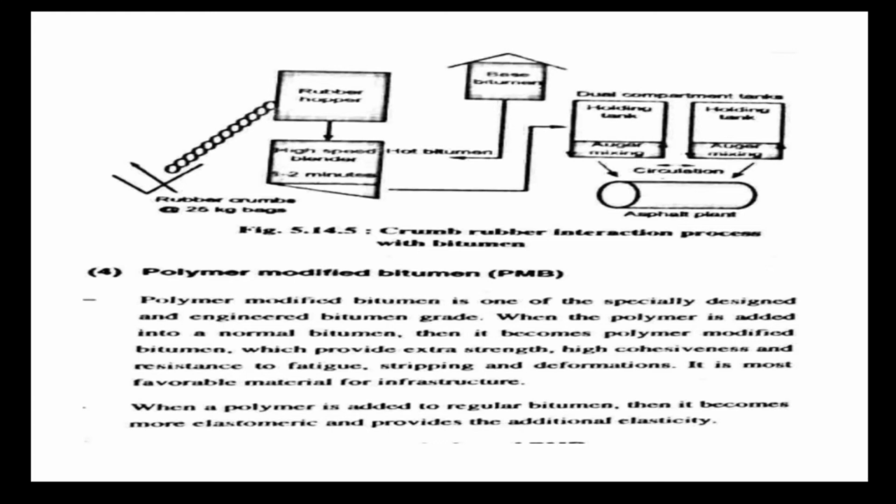the stripping and deformation in the road pavements. It is a most favorable material which is used for the construction of infrastructure. Now, when the polymer is added into the regular bitumen, it becomes more elastomeric. That means it provides additional elasticity to the bitumen, thus making the bitumen more flexible to sustain the loadings on it.